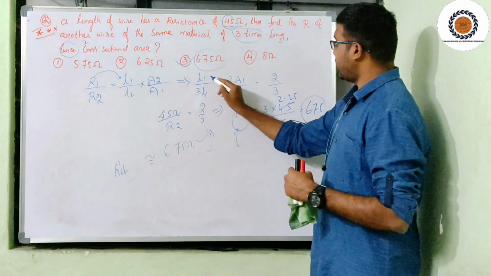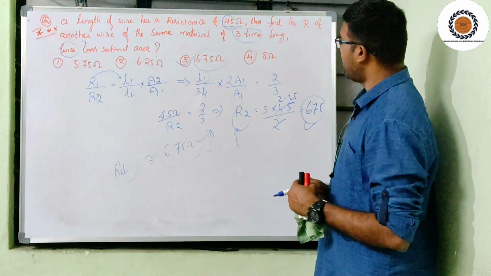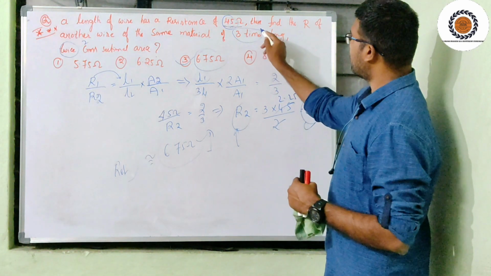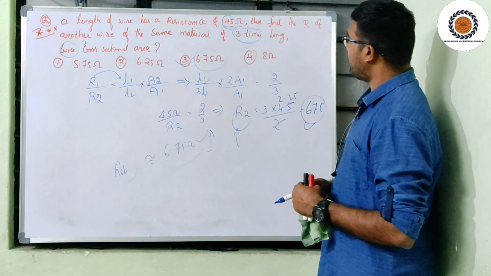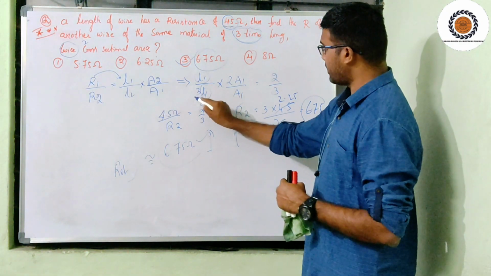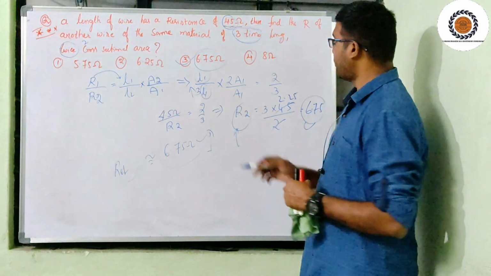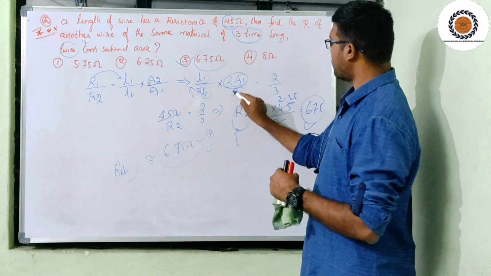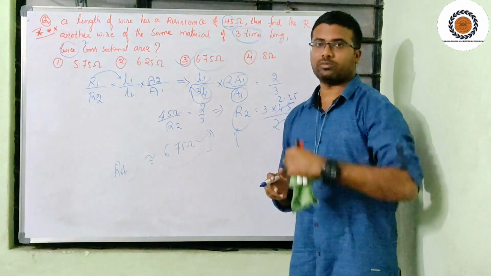Here, in the lengthwise modification, it is increased 3 times. Area-wise it is 2 times A1, lengthwise it is 3 times L1. The lengthwise increment is more.